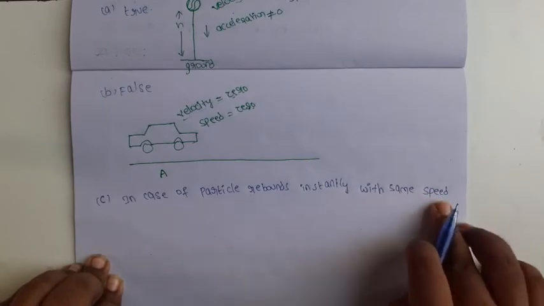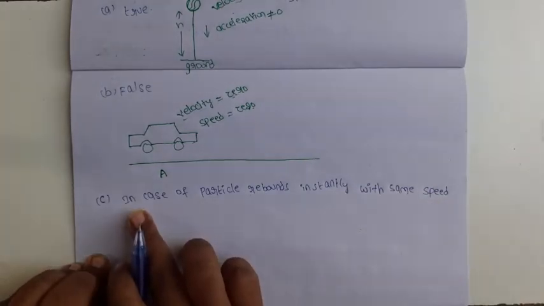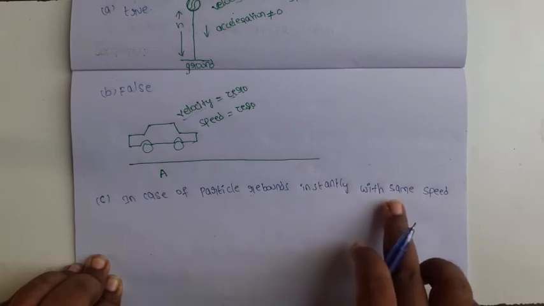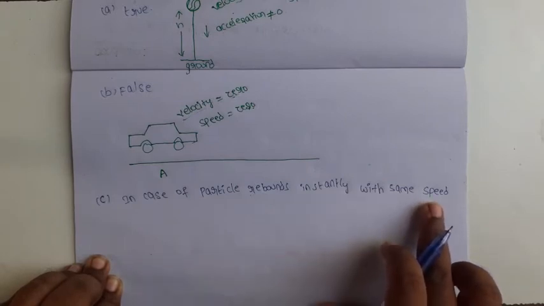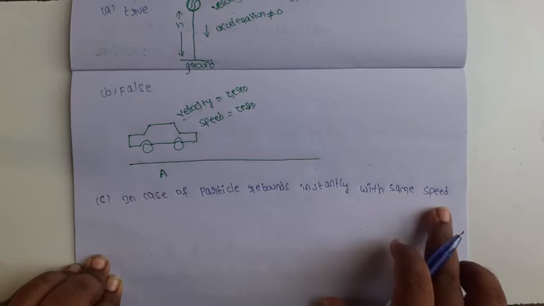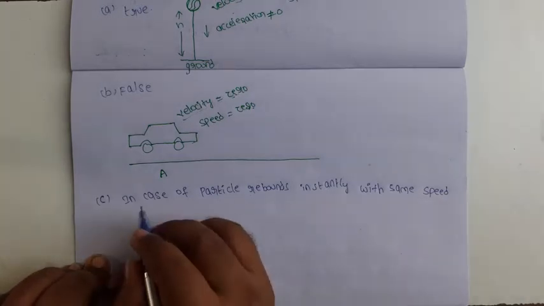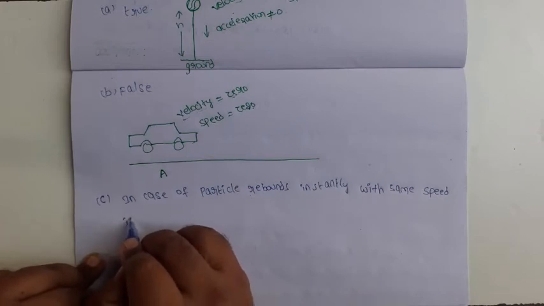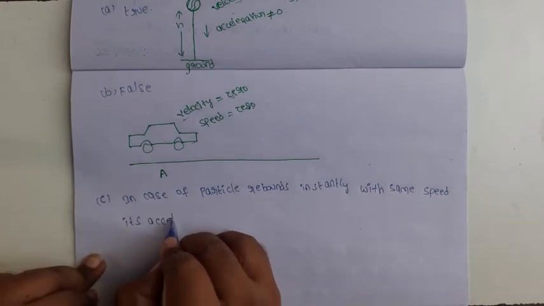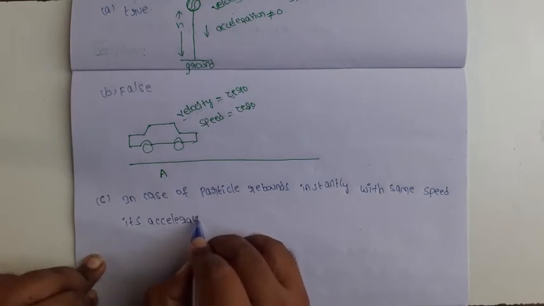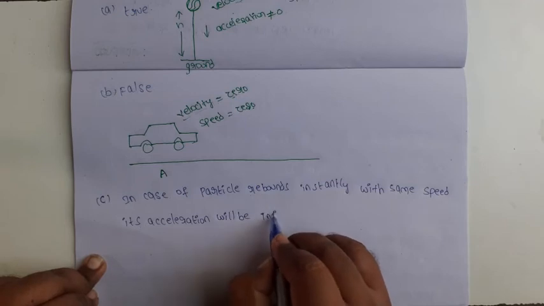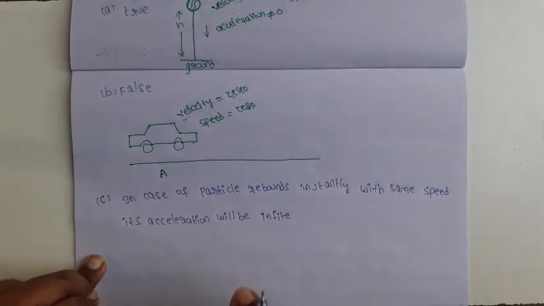Same speed means constant speed. If a particle rebounds, in that situation the particle has the same speed, meaning constant speed. What about its acceleration? Its acceleration will be infinite, but not 0.